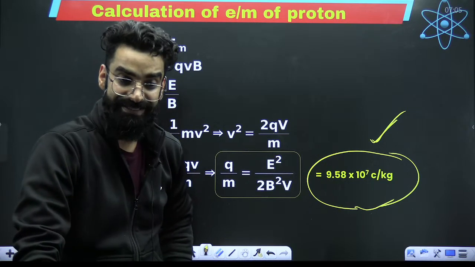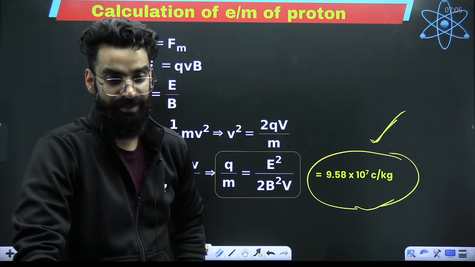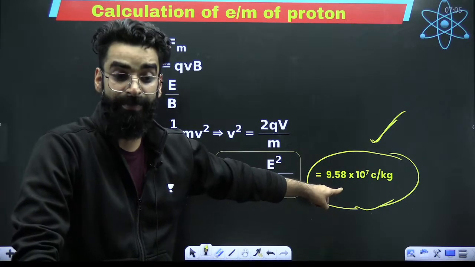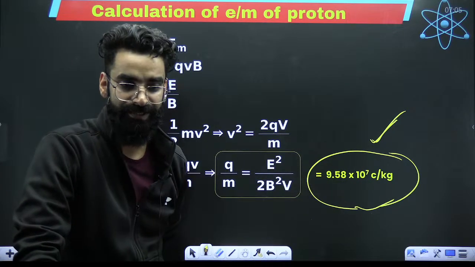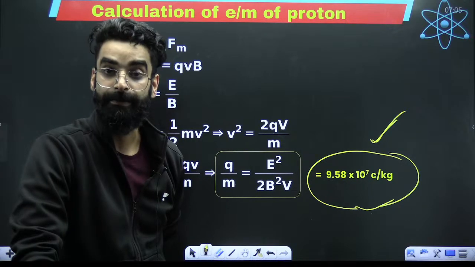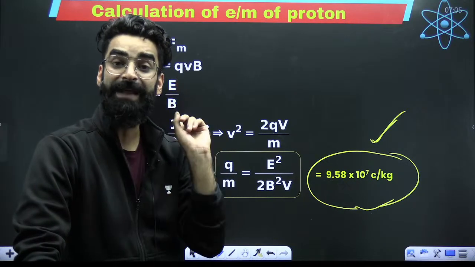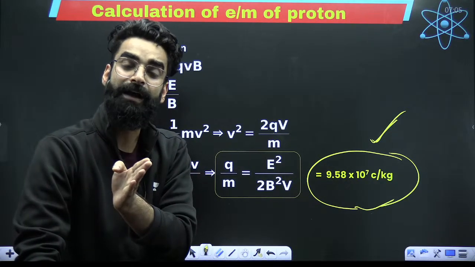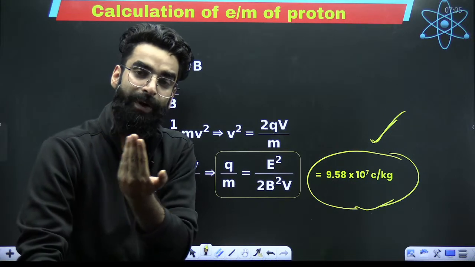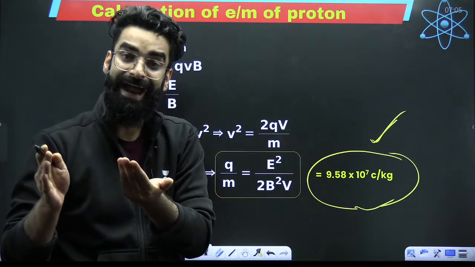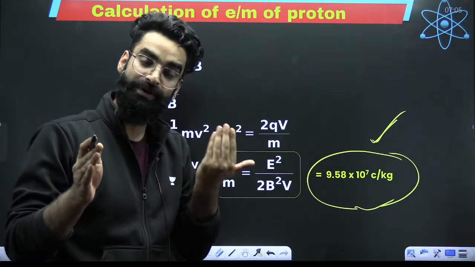When you change the gas, that gas ionizes. Perfect. The positively charged ion will be different. If the positively charged ion is different, will the E by M ratio of anode ray come out to be same or different? It will come out to be different. Listen carefully what I'm saying. Initially, I kept H2 gas, and that H2 gas got ionized as H positive and electron. Electrons started moving in one direction. H positive ions started moving in one more direction. Electrons gave rise to cathode rays, right? And the positively charged H positives gave rise to anode rays.